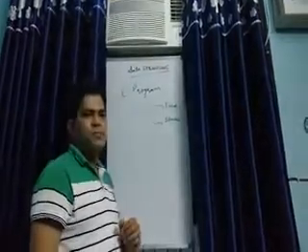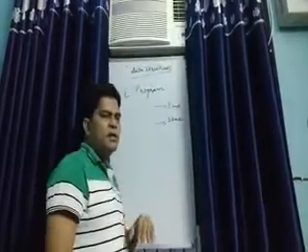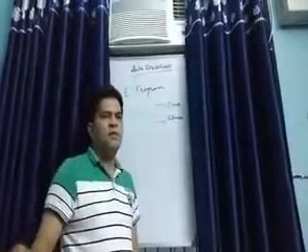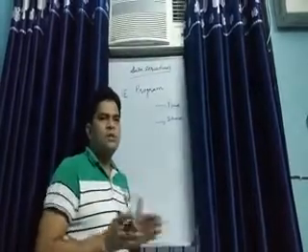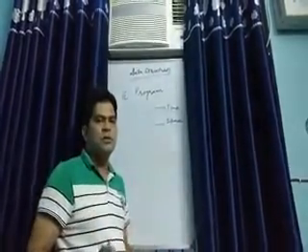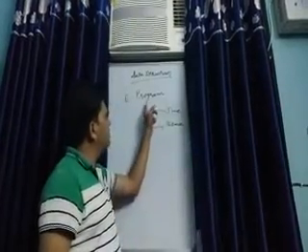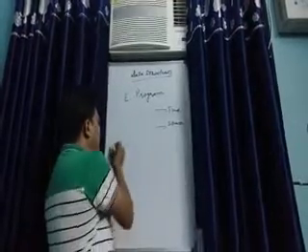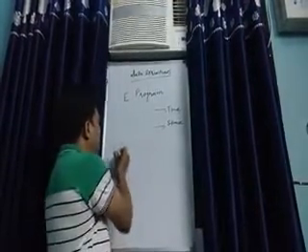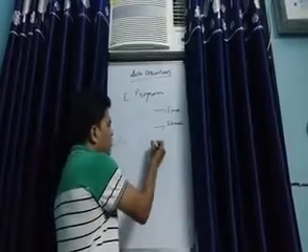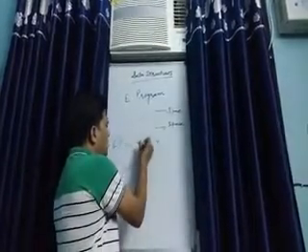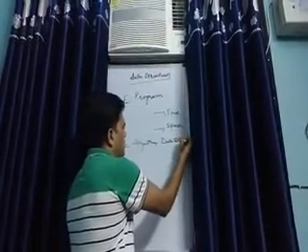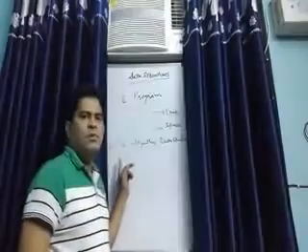Let's move further. How can we do it? We'll see later. But before that, I would write the simplest definition of a program. Till now we have studied that a program is nothing but a set of instructions, right? This is true. But we can also say that an efficient program is a sum of algorithm and data structures. This is another definition of an efficient program, right?